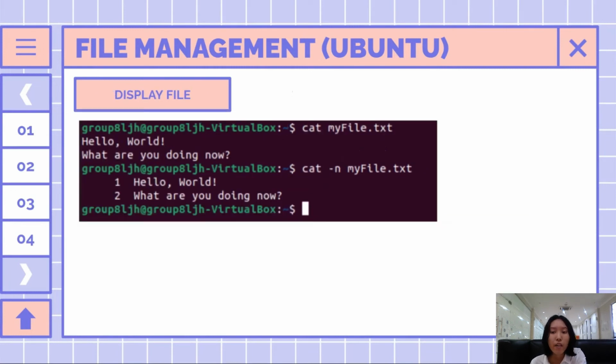And to display a file, we can use the cat command to view the contents of the file. There are two ways to display files. The first way is the cat command, which can display everything at once. The second way is cat -n and the file name, which displays the content as a numbered list, as the picture shows below.